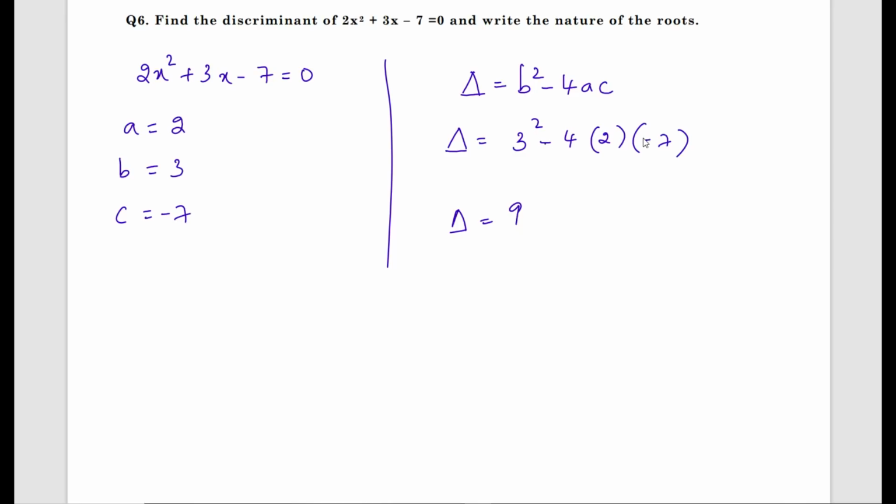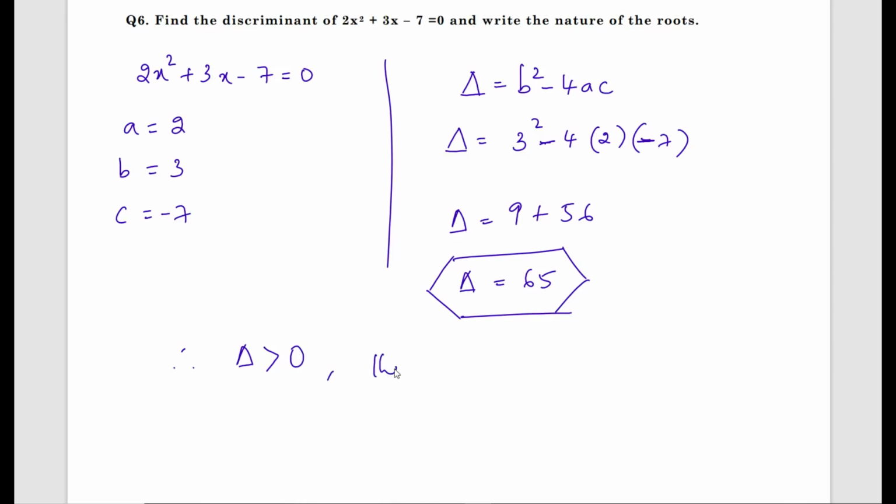Now minus into minus, this minus and this minus, minus into minus is plus, 4 2s are 8, 8 into 7 is 56. Now delta equals what? 56 plus 9 is 65. We got discriminant delta equals 65. Now the discriminant is what? It is greater than 0. The value 65 is greater than 0.